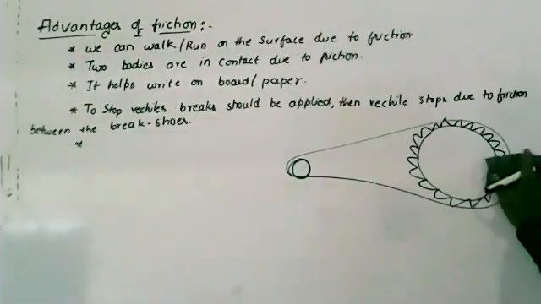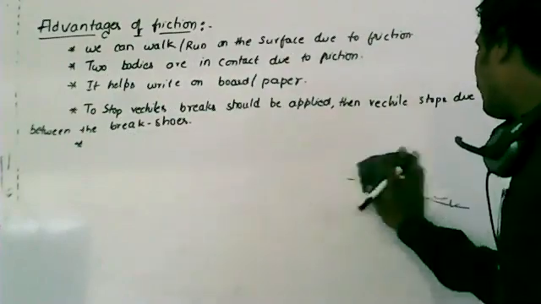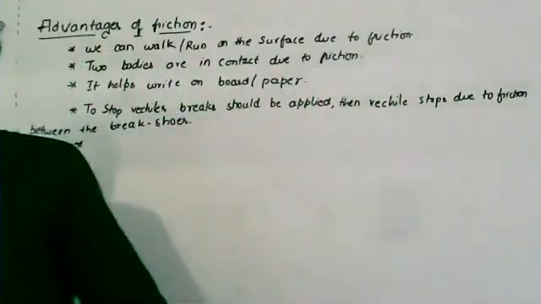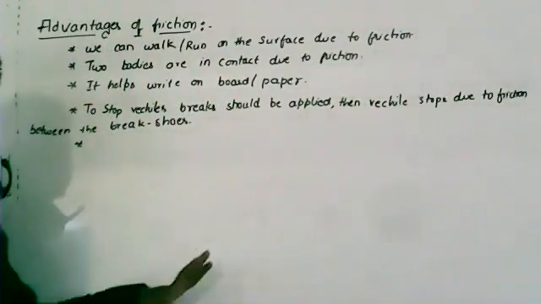Now remember, the energy will be transferred from one part of the engine to the other moving parts through belts. This is due to friction.